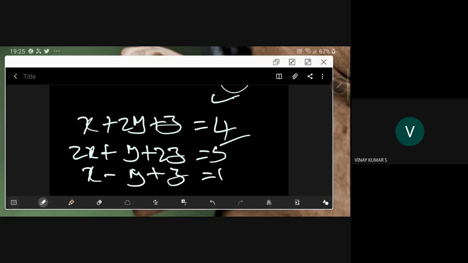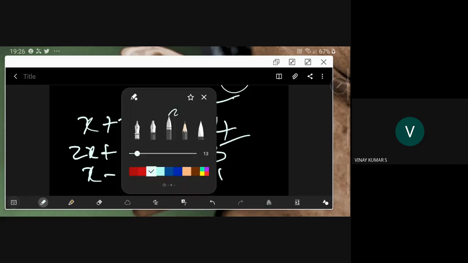Now he is asking for a unique solution. This is their given system.